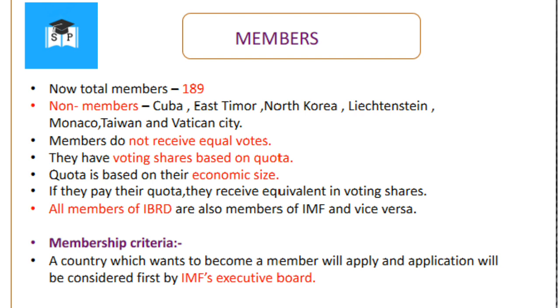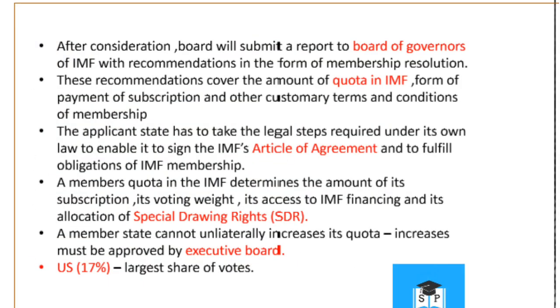Then the membership criteria of IMF. A country which wants to become a member will apply. An application will be considered first by the IMF's executive board. After consideration of the application, the board will submit a report to the Board of Governors of IMF with recommendations in the form of a membership resolution. These recommendations cover the amount of quota in the IMF, form of payment of subscription, and other customary terms and conditions of membership.